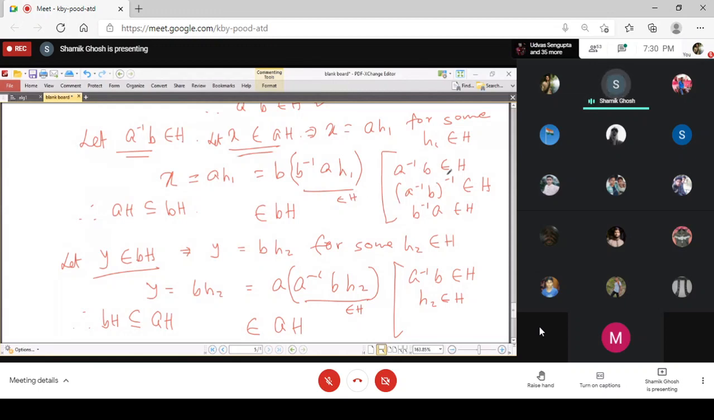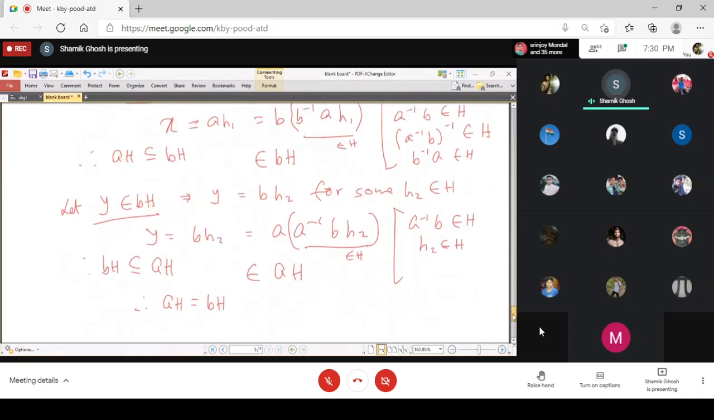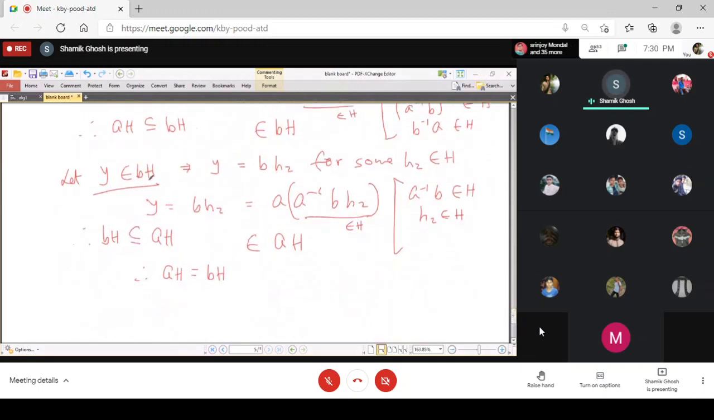And since a inverse b belongs to the subgroup, its inverse belongs to the subgroup, so b inverse a is also an element of the subgroup. And so this product is an element of the subgroup. So this x belongs to bH, and you get this inclusion, that aH is a subset of bH. And the last part is that you start with y belongs to bH, and then y is b times some element of H, say bh2.